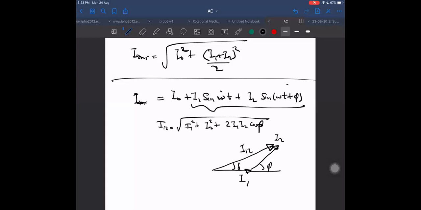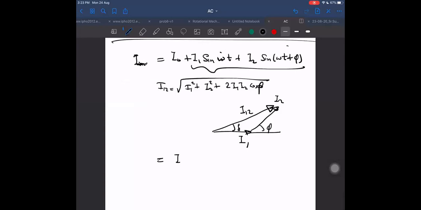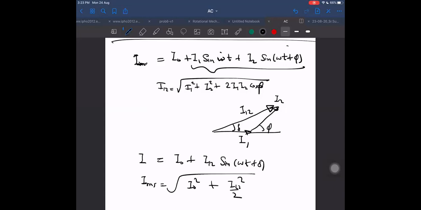We don't care now. Now there are two terms left. One term is I0 plus I12 sine (omega t plus delta). And for this, again, same way, what is IRMS? Now IRMS will again be the square root of I0 square plus I12 square by 2. Okay. Understood.